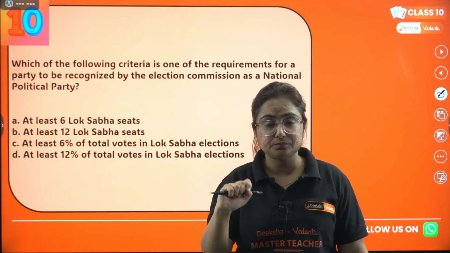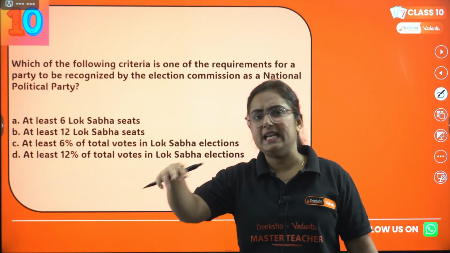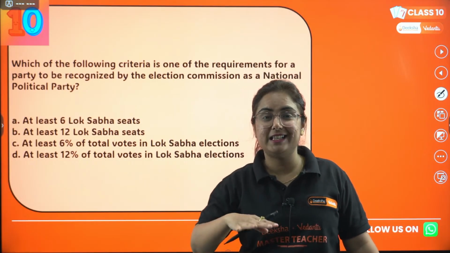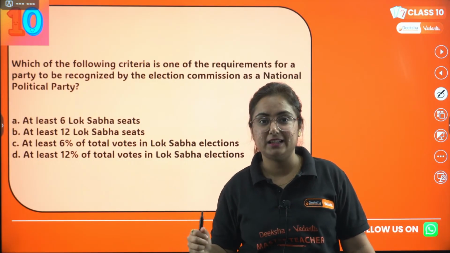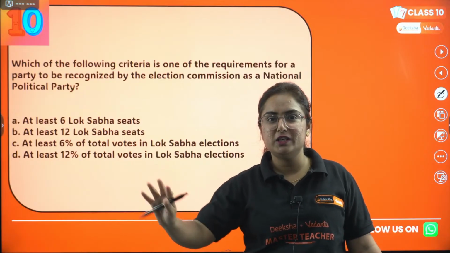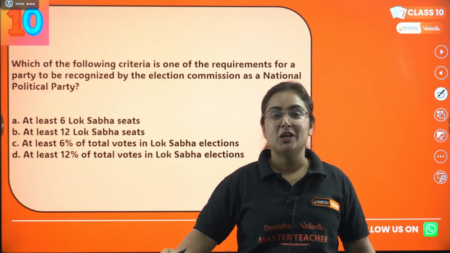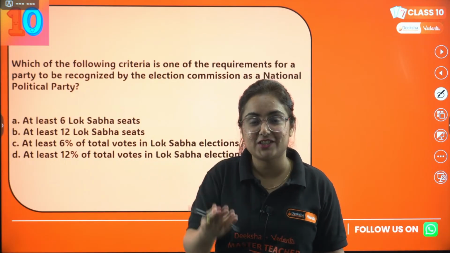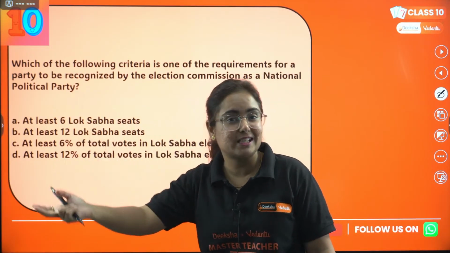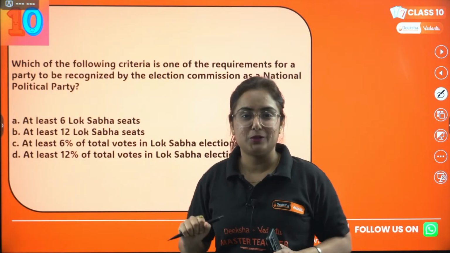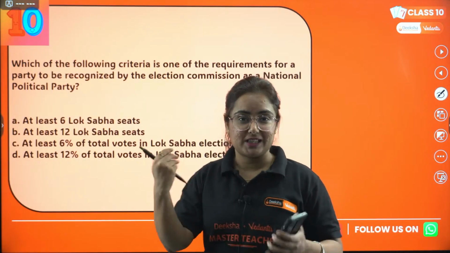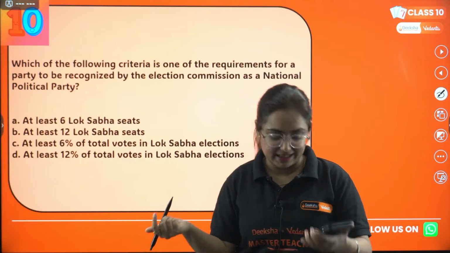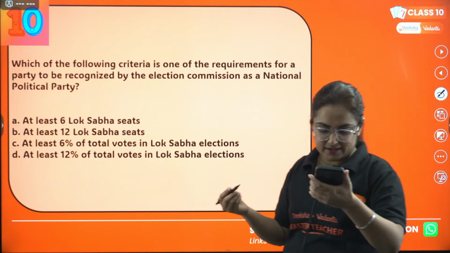Got my point? And after seeing their results, like we see our results in class 9, class 10, where toppers are considered students with 90% plus, similarly, those who have scored very well in the recent elections are referred to as national political parties. Titles are given to them, or state political parties. So they have certain criteria, right, Aditya? I can see you have answered B.